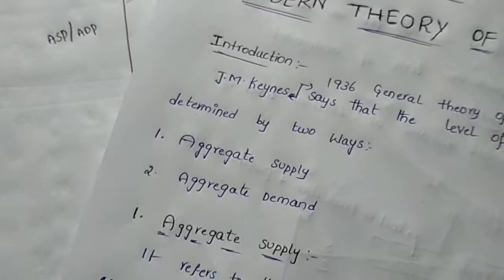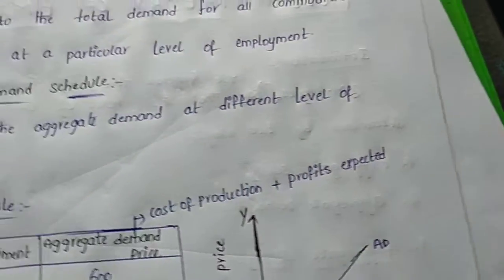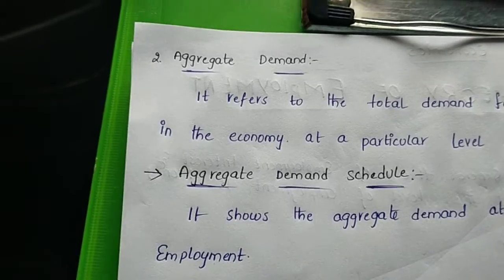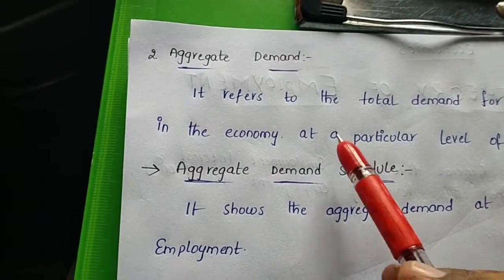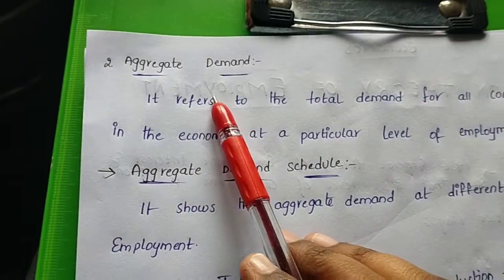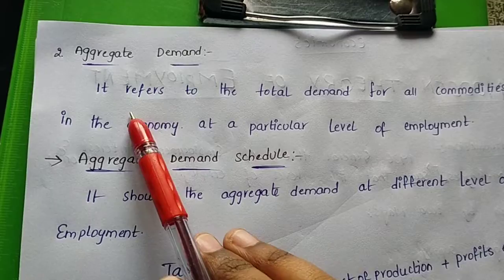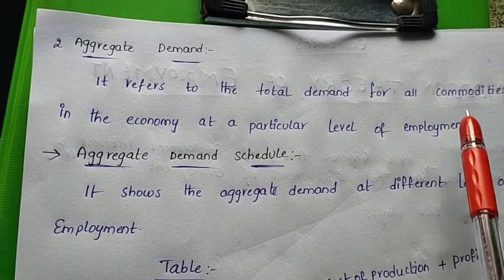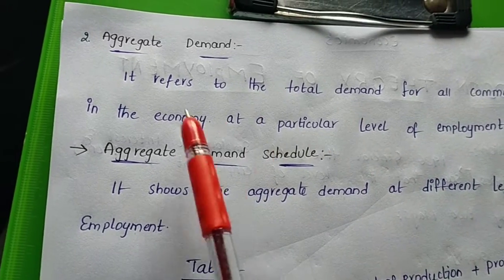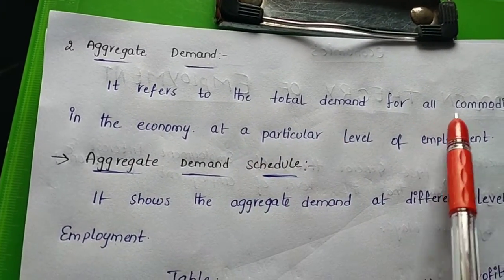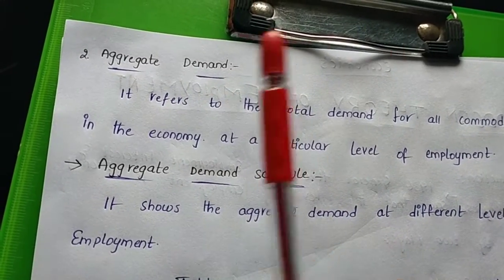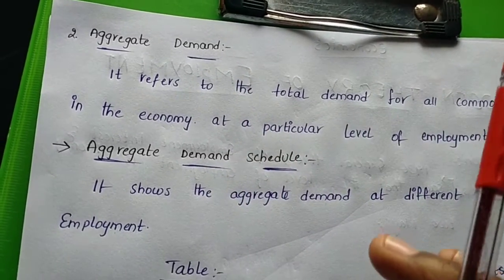This was said by the Keynesians. Next we look at aggregate demand, the second factor said by J.M. Keynes. What is meant by aggregate demand? It refers to the total demand for all commodities in the economy at a particular level of employment. Once again, aggregate demand is the total demand for all commodities in the economy at a particular level of employment.